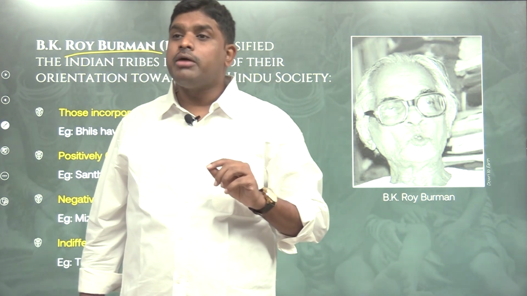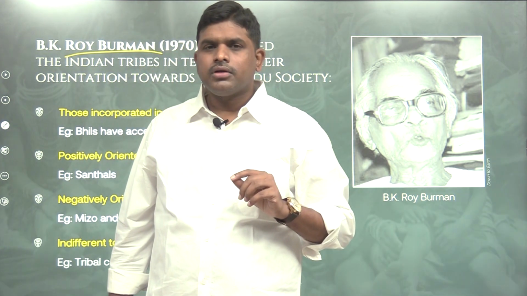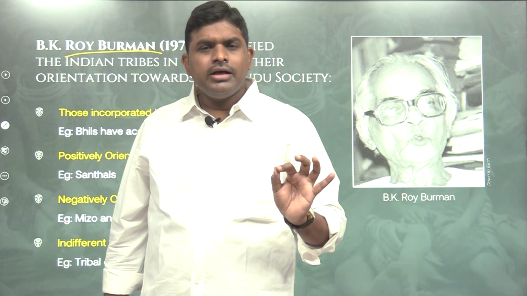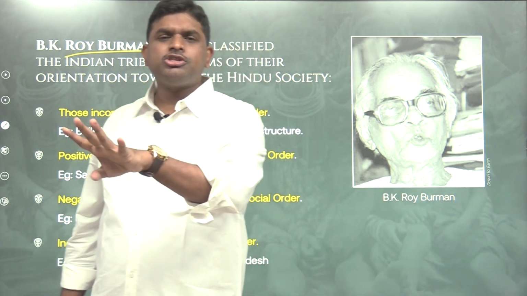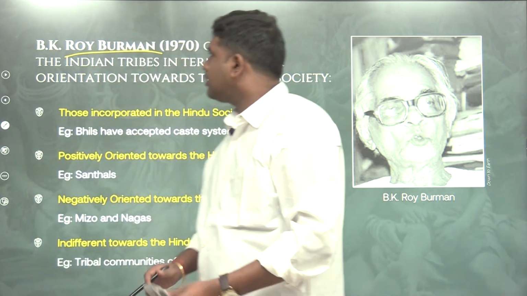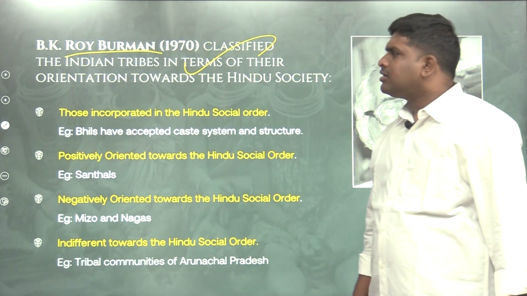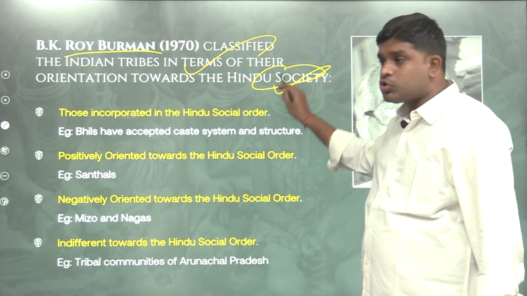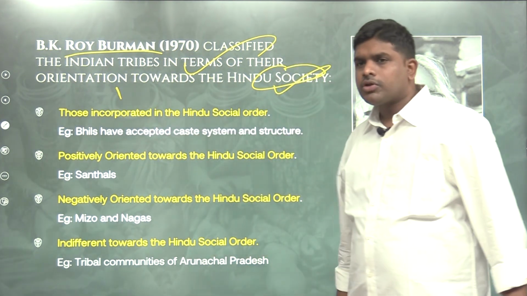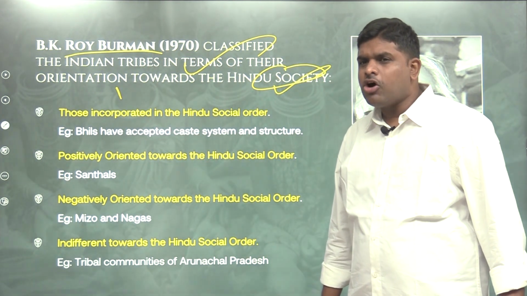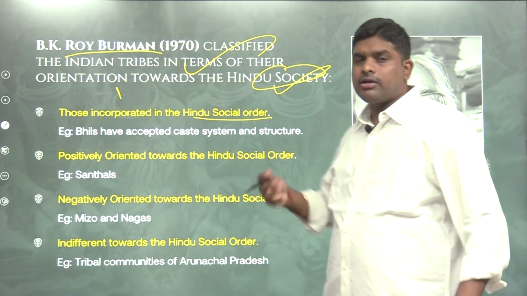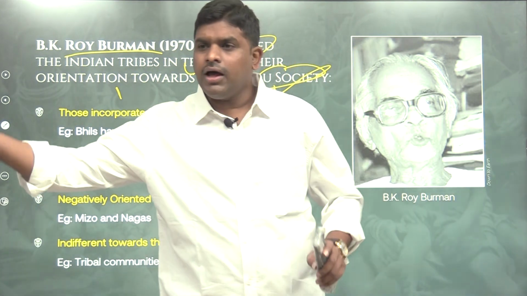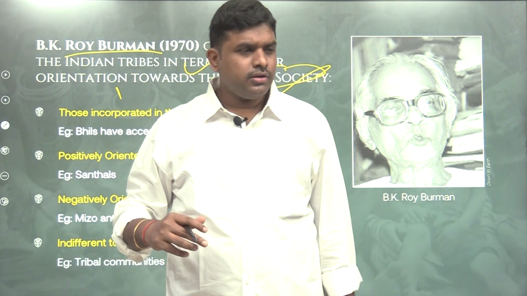In that context, Roy Burman gave four versions of tribes. Roy Burman classified the Indian tribes in terms of their orientation towards Hindu society. Number one, those incorporated in the Hindu social order, meaning they themselves submerged into the Hindu social order.